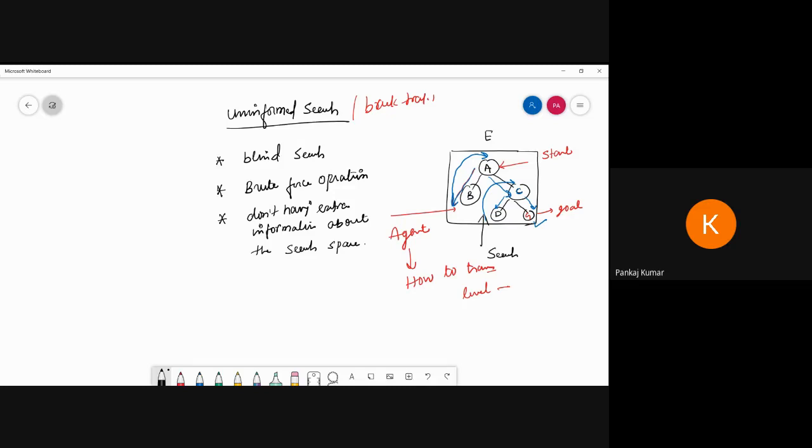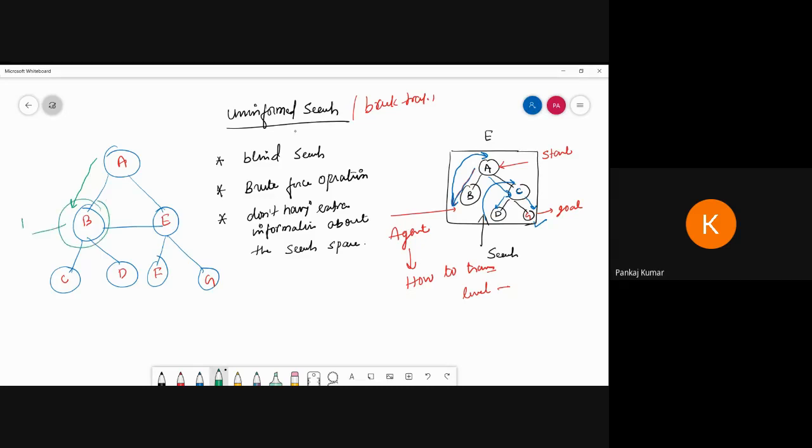Okay, so what is the search space? Now see, this one is a scenario. We can take a search tree graph, and suppose we travel from this, naming the nodes A, B, C, D, E, F, Z. Suppose I travel from A to B, so I explore a new state.